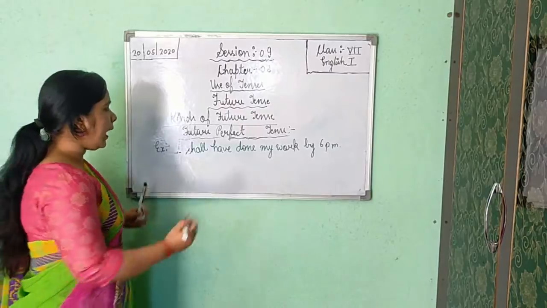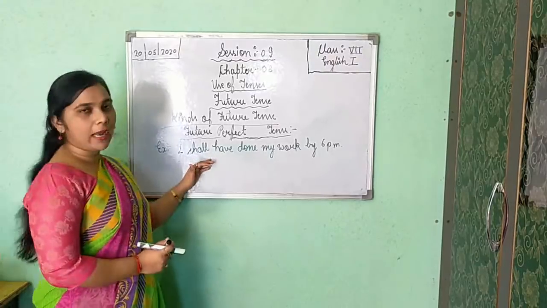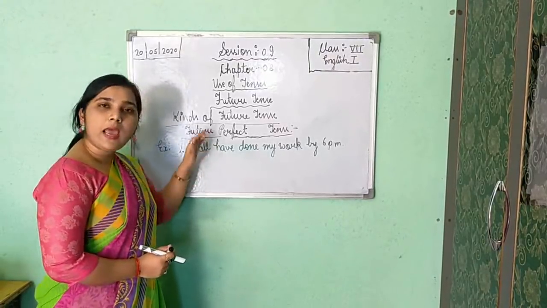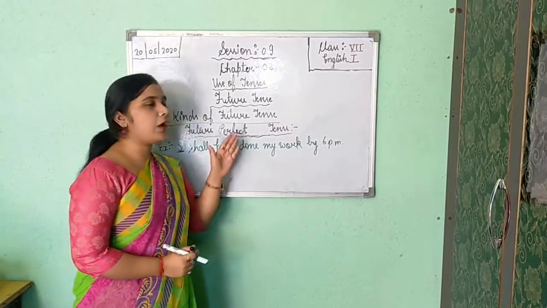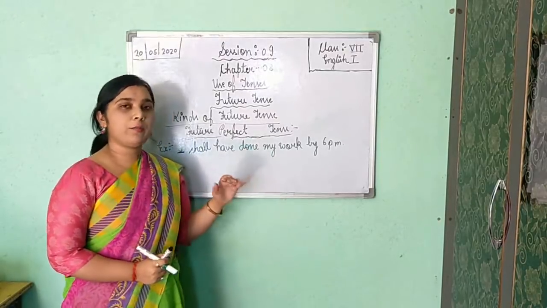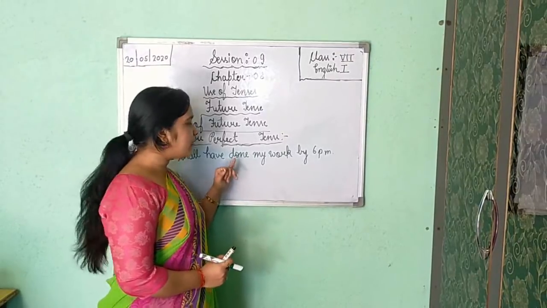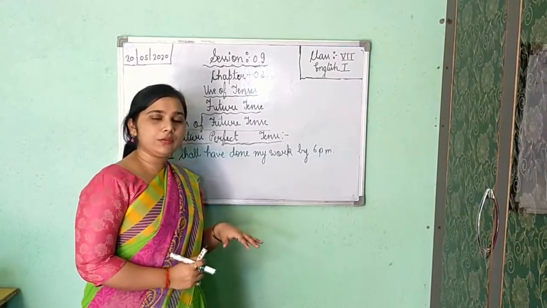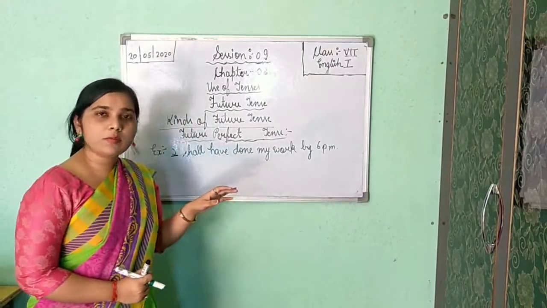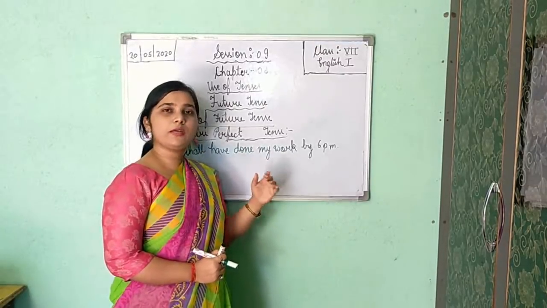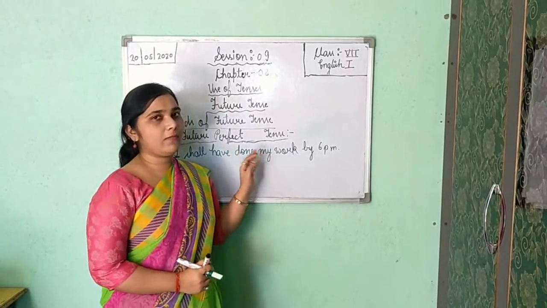So in this example, I is your subject and with first person pronoun we have to use shall only. That is why I have written here shall. And it is perfect, so we'll have to use shall have or will have. So shall have I have used. Now as I have told you, verb third form or past participle form of the verb you will use. That's why I have used verb third form, that is done. Base form of the verb is do. Second form of the verb, past form of the verb, that is did. And past participle or the third form of the verb, that is done. And present participle or verb ing form, that is doing. So here we are getting third form as done. That is why I have written here done.